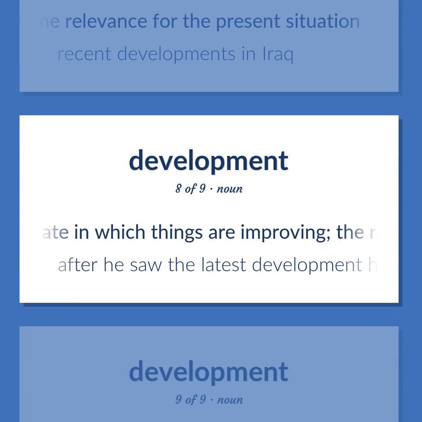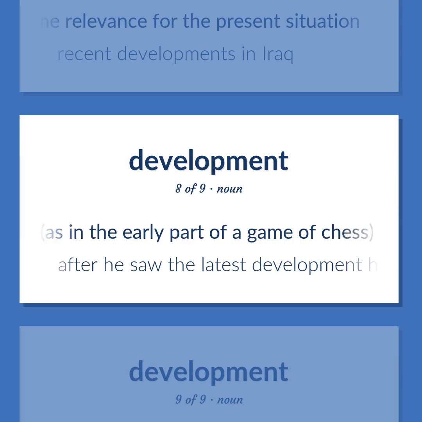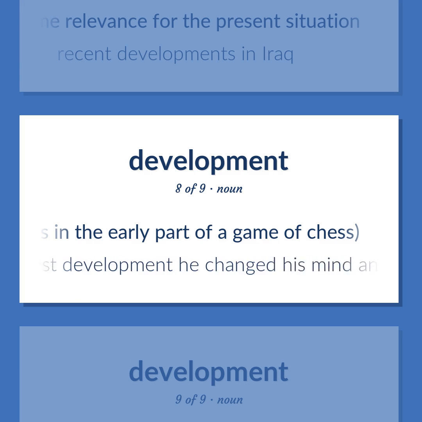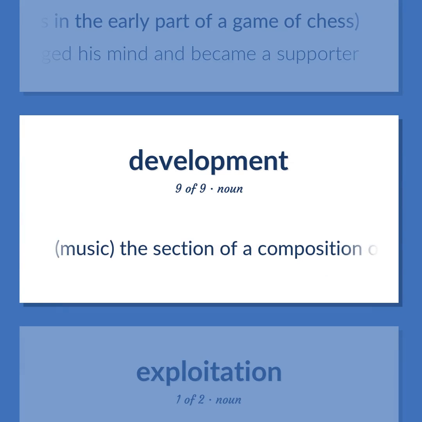A state in which things are improving. The result of developing, as in the early part of a game of chess. After he saw the latest development, he changed his mind and became a supporter. Music. The section of a composition or movement, especially in sonata form, where the major musical themes are developed and elaborated.